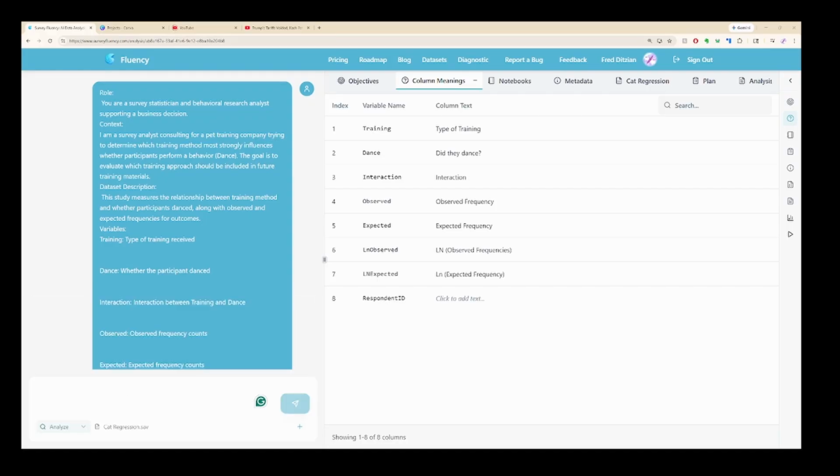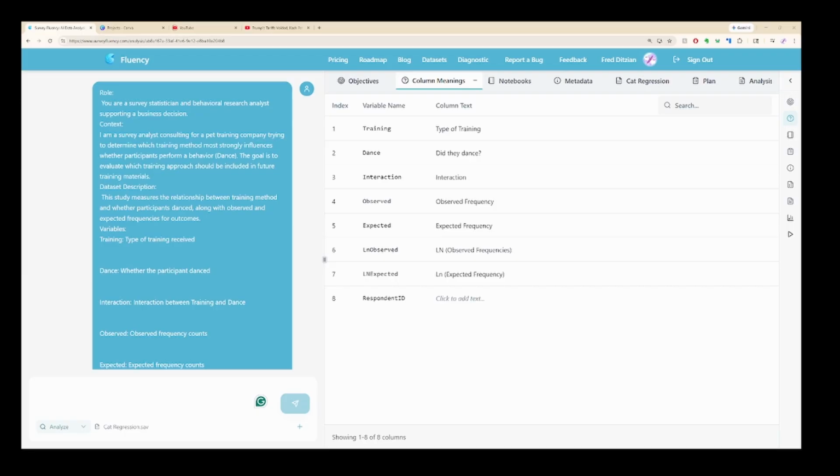In this example dataset, I have added some information in my own template that I think will also help us understand how this works. In the role, I specified that we are a survey statistician and a behavioral research analyst supporting a business decision. The context being that it's for a pet training company trying to determine which method they should be including when they provide training manuals or provide any sort of help to people that are trying to get a result out of their pet.